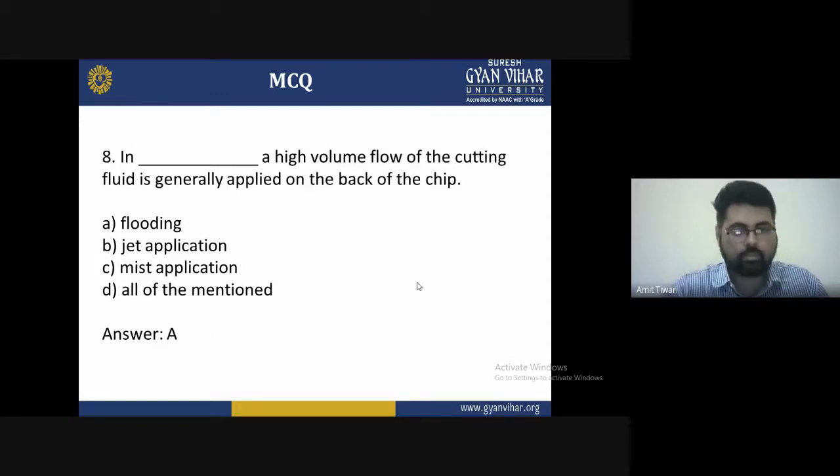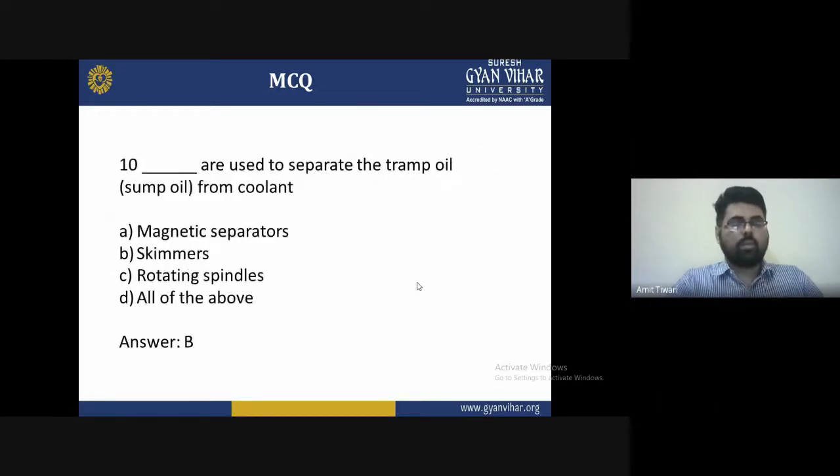So at the end, we can say that the 10 questions are covered. The first is used to separate the tramp oil. As you know, the rotated steel spindle used for the surface is harder than the steel, and it will reduce the motion. Second, it is used to separate the tramp oil and sump oil from the coolant. That is a refrigerant oil. The area of contact will be working with them.